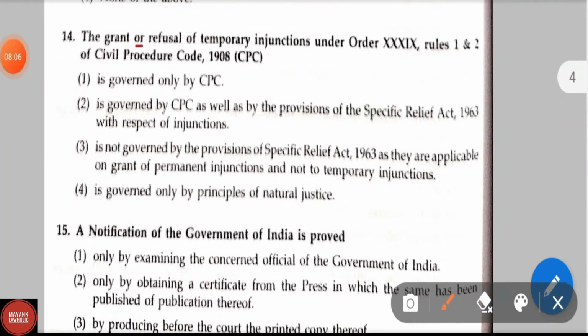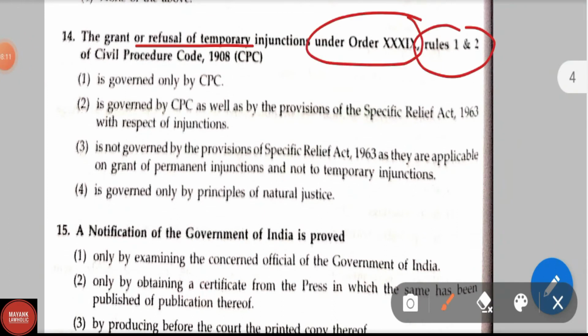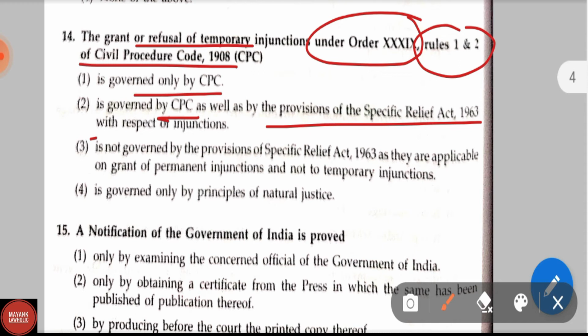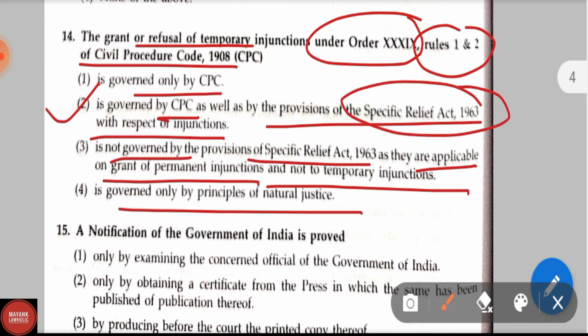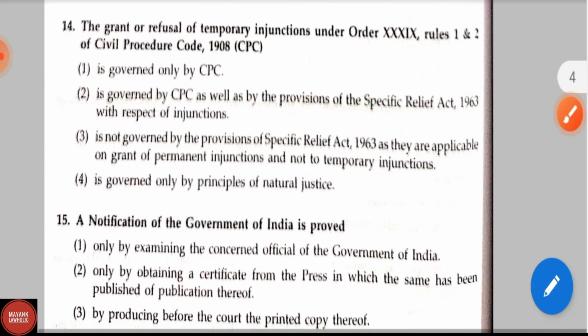Question number 14. The grant or refusal of temporary injunction under Order 39 Rule 1 and 2 of CPC is governed only by CPC, is governed by CPC as well as by the provisions of SRA, which with respect to injunction is not governed by the provisions of SRA as they are applicable for grant of permanent injunctions and not to temporary injunctions, is governed only by the principles of natural justice. Here the correct answer is option second, is governed by the CPC as well as by the provisions of Specific Relief Act 1963 with respect to injunctions. Question number 15.